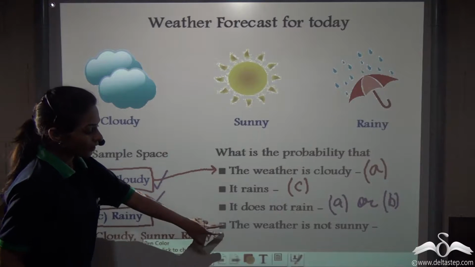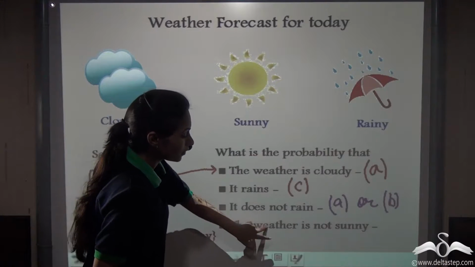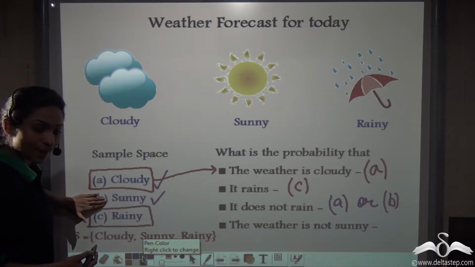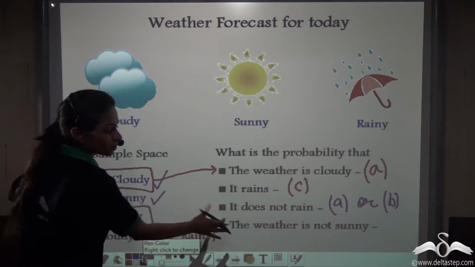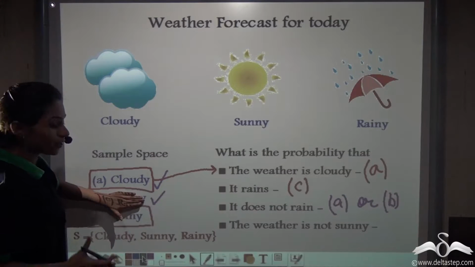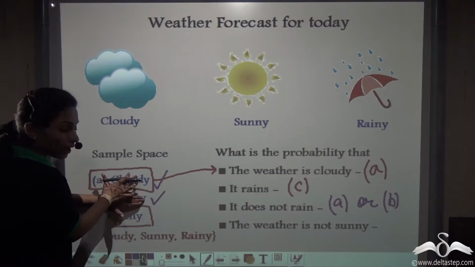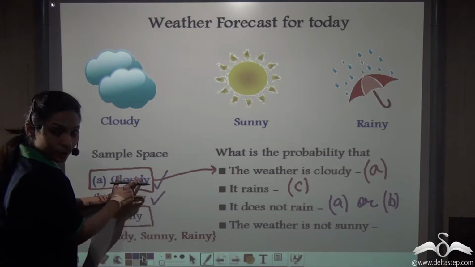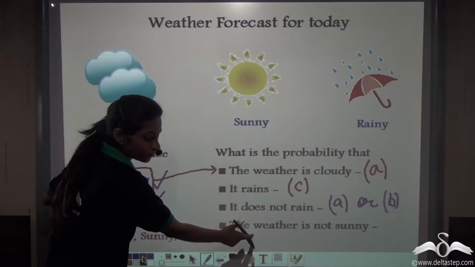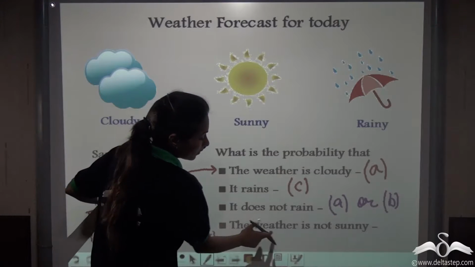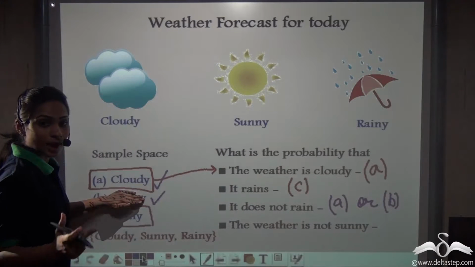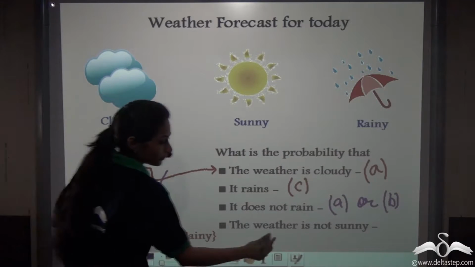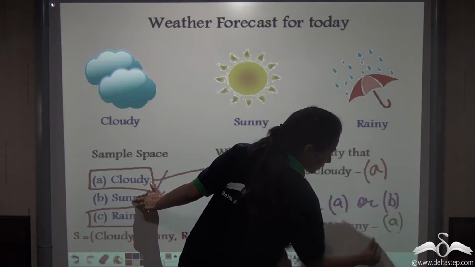Now, we have another weather condition that the weather is not sunny. So that means we do not have to consider this sample point B, because the weather is not sunny. If the weather is not sunny, it can be either cloudy or rainy. So we have to consider these two sample points to identify this weather condition. So we can say that the weather is not sunny can be identified with the sample point A and the sample point C. So A or C.